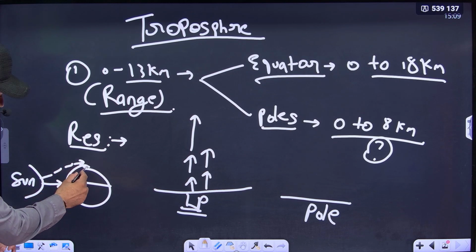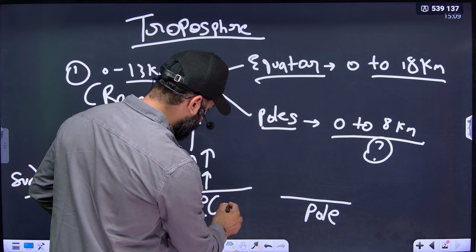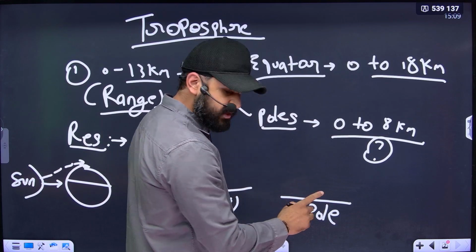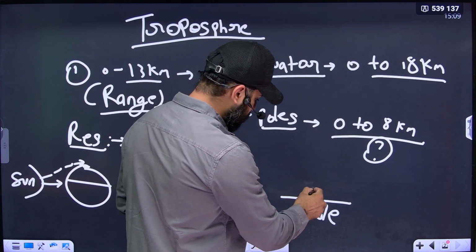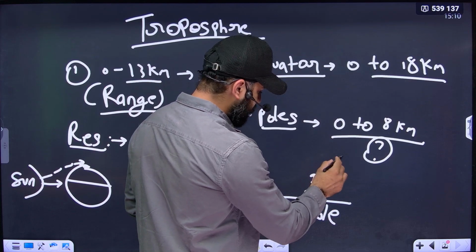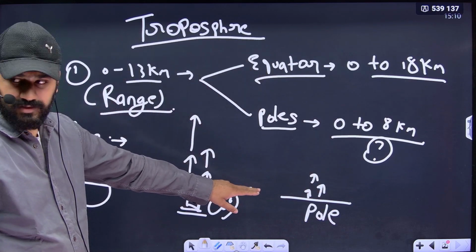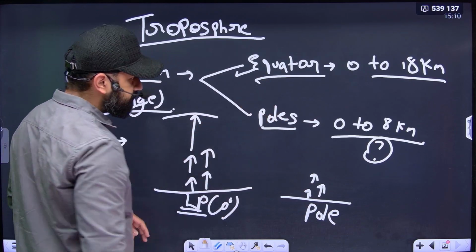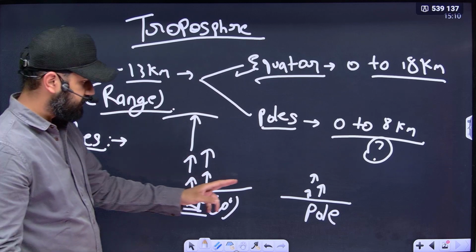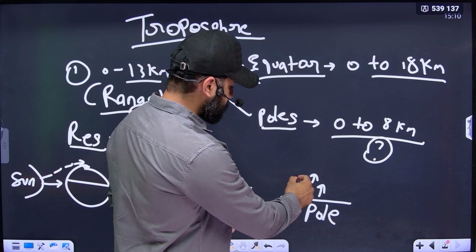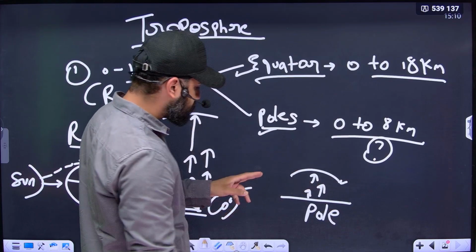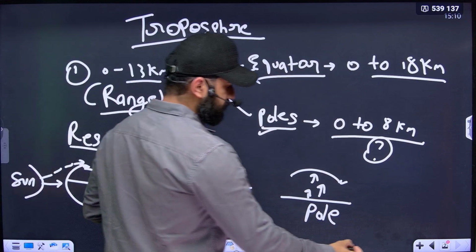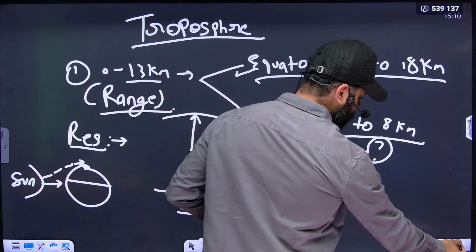So poles have slanting rays. Therefore, the low pressure condition at the poles is less. Since the low pressure condition is less at the poles, the convective currents will not achieve greater heights. Since convective currents are not achieving greater heights, the range of troposphere is higher at the equator, and the range of troposphere is low at the poles. So this is the reason behind this range differentiation in troposphere. Okay, so one thing we have completed, which is range.